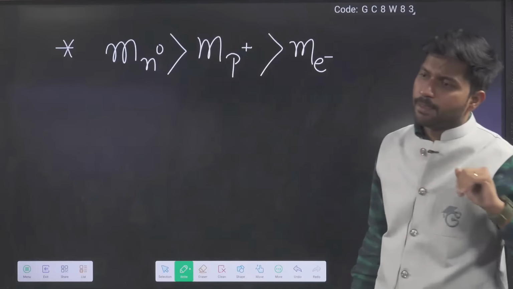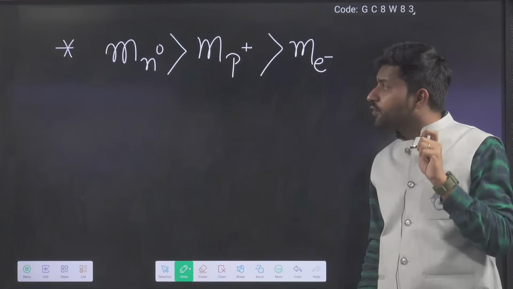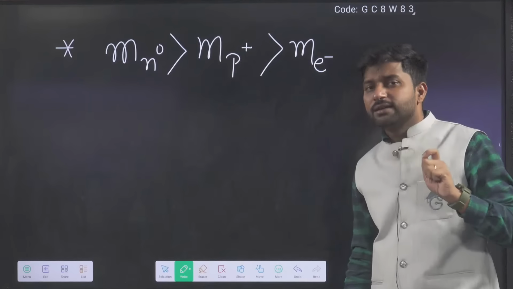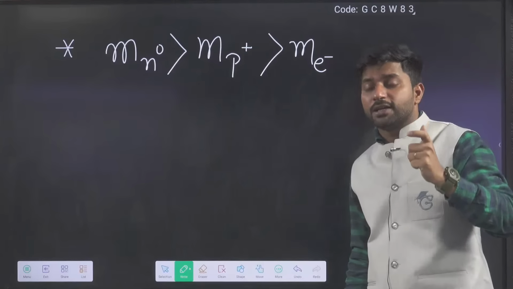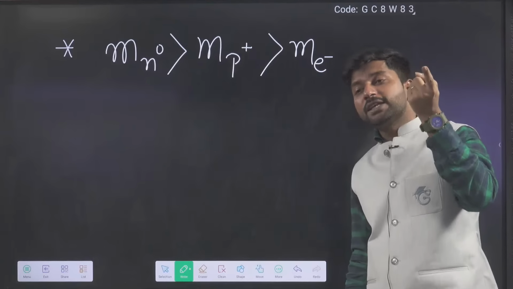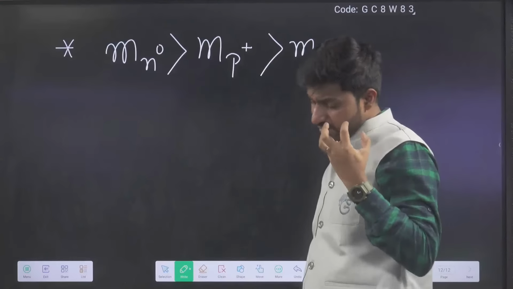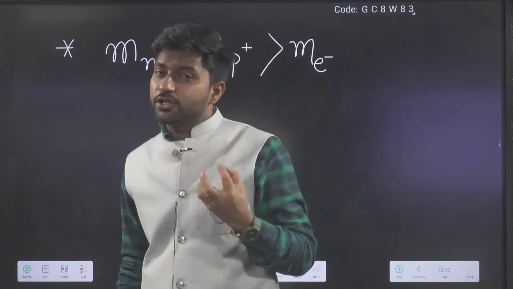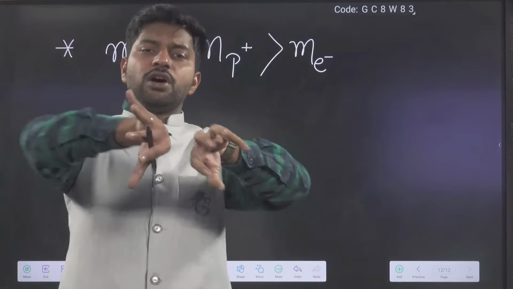Now we can say which kind of particles are going to decide the mass of an atom. Proton plus neutron. So the mass of any atom is actually controlled by the mass of protons plus the mass of neutrons.